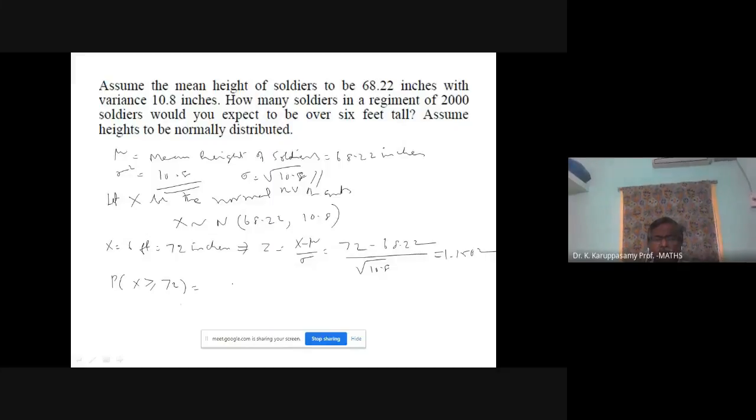It is equal to probability of Z greater than or equal to 1.1502. Go to your bell-shaped diagram.